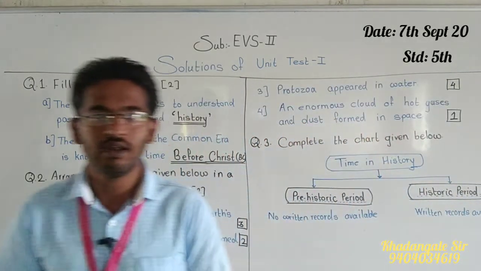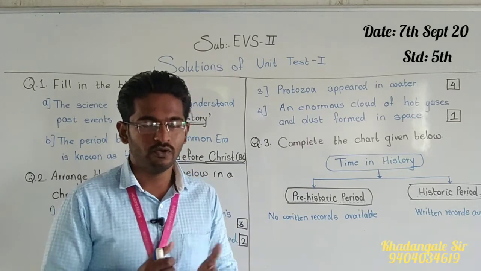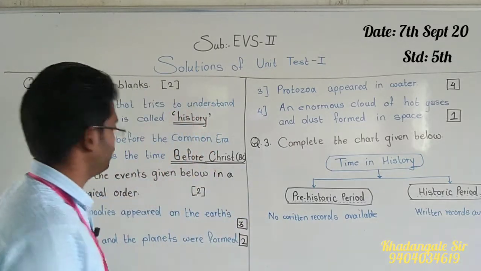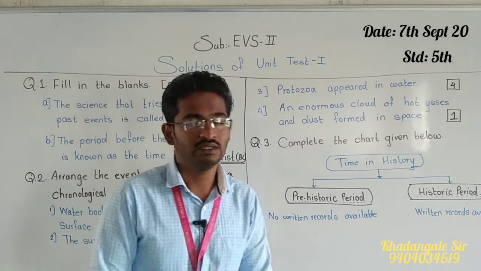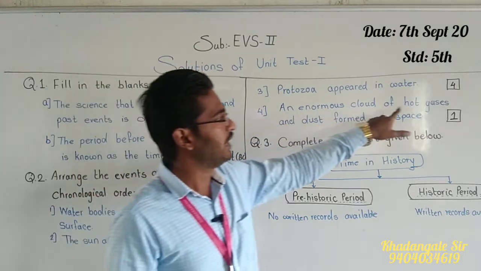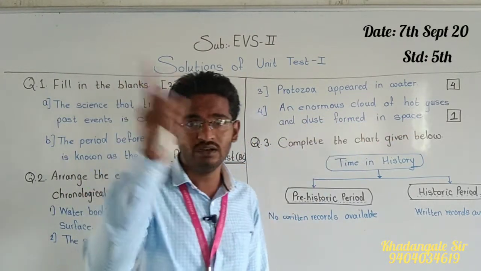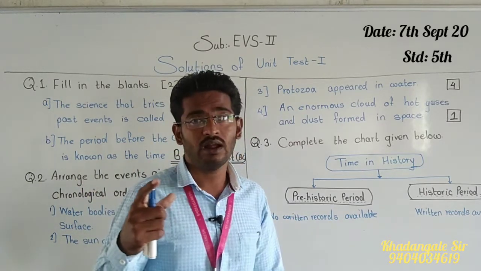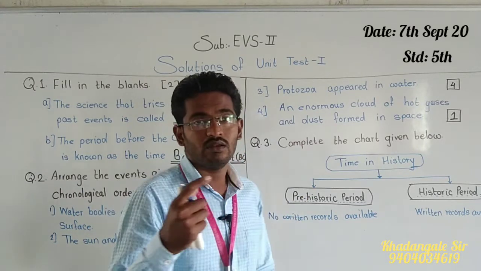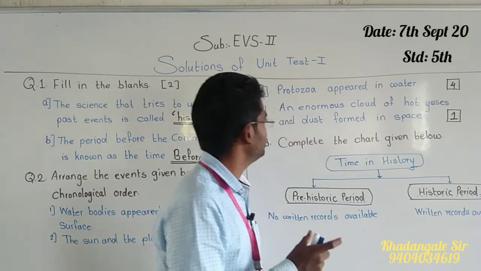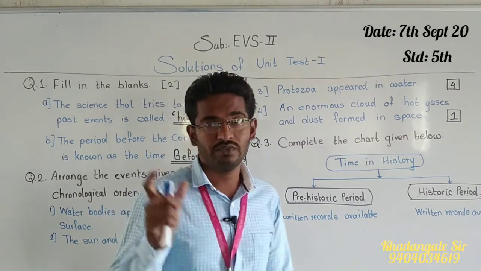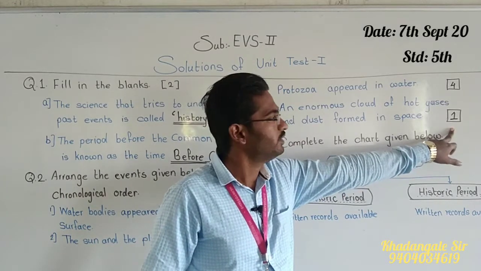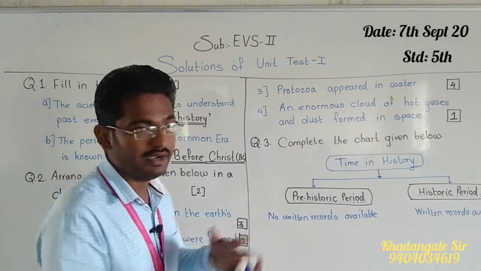So see, here like this 4 events are there. Which happened first from all these 4, we have to find out. See, this 4th one: an enormous cloud of hot gases and dust formed in the space. Hot gases and dust were formed because of enormous clouds. Okay, so this one is first. So in this 4th box you have to write 1. Now find out how many remain.